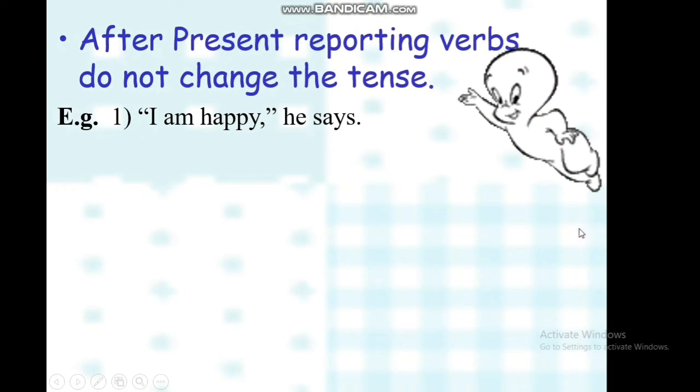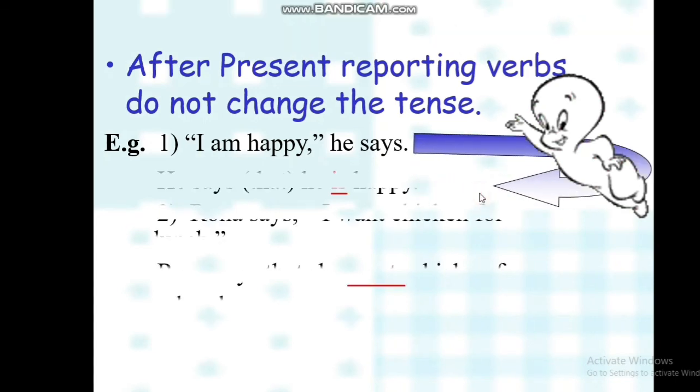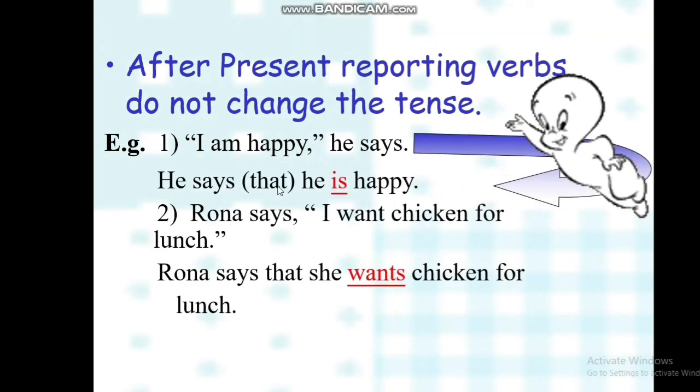One thing worthy of noticing is that in case the reporting verb is in the present, we do not change the tense. Which means, this is an example. "I'm happy," he says. Says is in the present tense. So when I want to change it to the indirect speech, I do not change the tense in the sentence. So he says that he is happy. Am is in the present, is remains in the present.